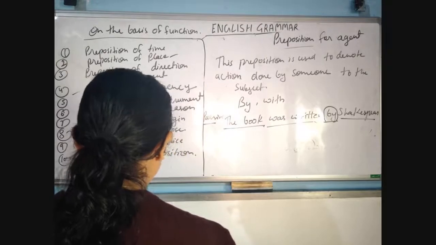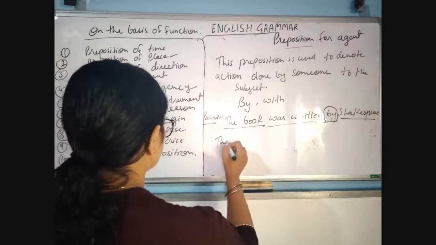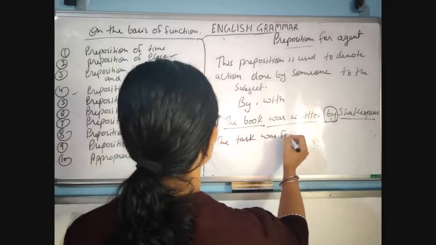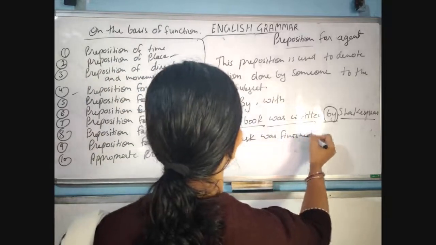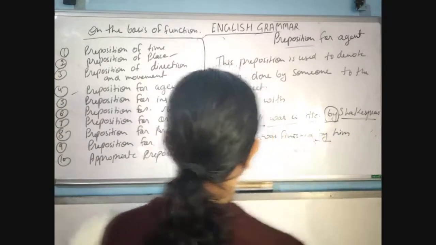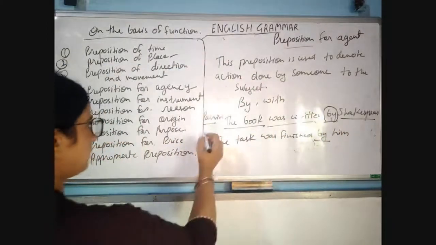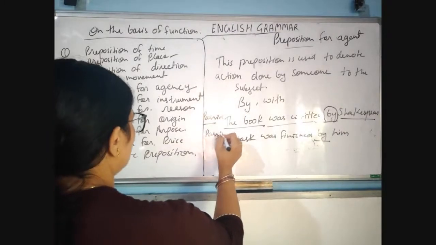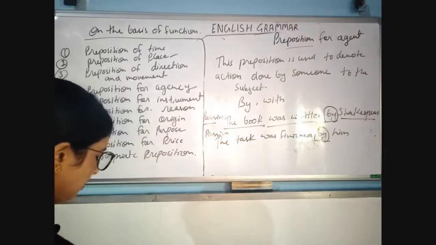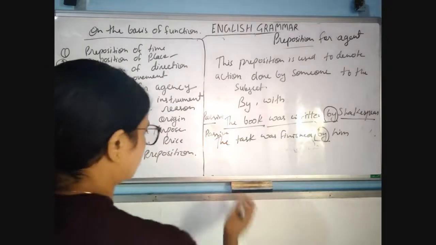The task was finished by him. So "by" is also passive voice here, and "by" is a preposition of agent. Okay, the glass is filled with milk.